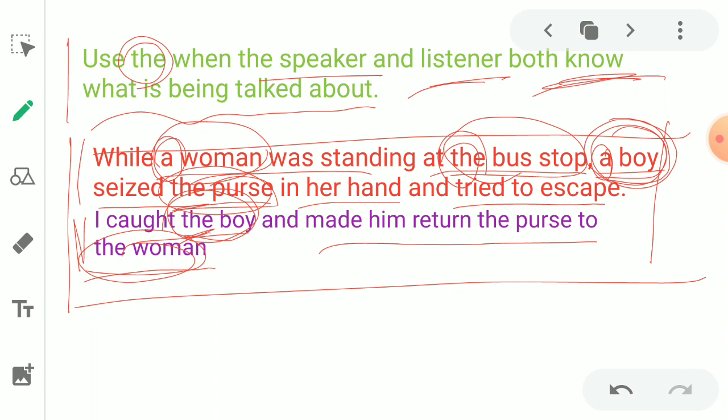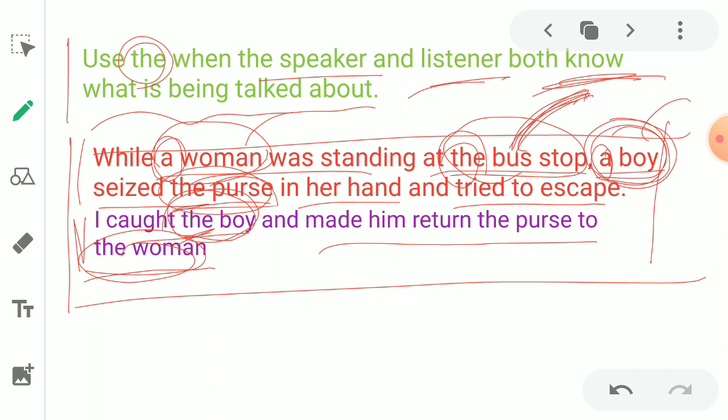What is the reason behind this? The reason is very clear, my dear children. Because in the beginning part of the statement, we don't know which woman, which boy, but we knew very well about the bus stop. We have only one bus stop in the village. That's why "the." The purse. Why?